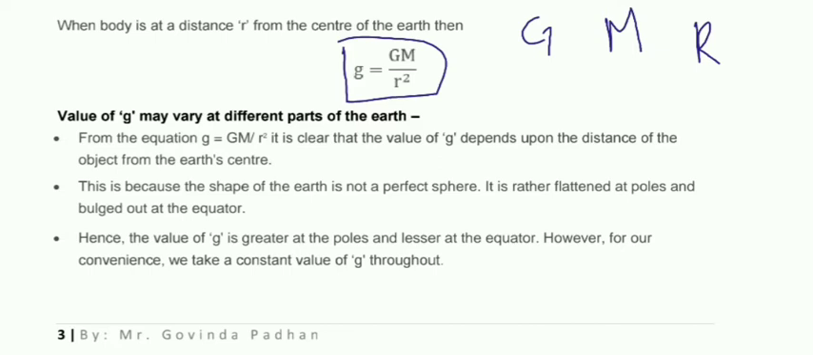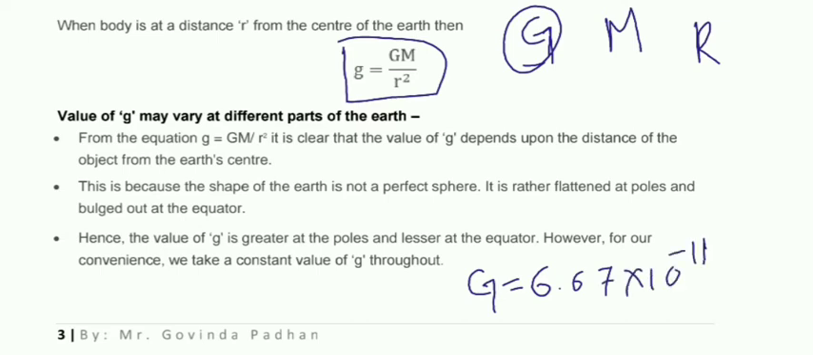Now, as we know, this is the universal gravitational constant. So this value never changes anywhere. Okay, so everywhere the value of this universal gravitational constant is fixed. That is how much? Remember, the universal gravitational constant has the value 6.67 into 10 to the power minus 11 Newton meter square per kg square. So the value is fixed.